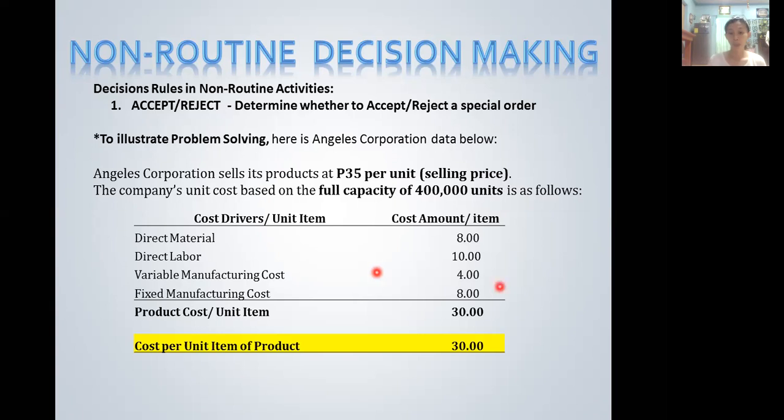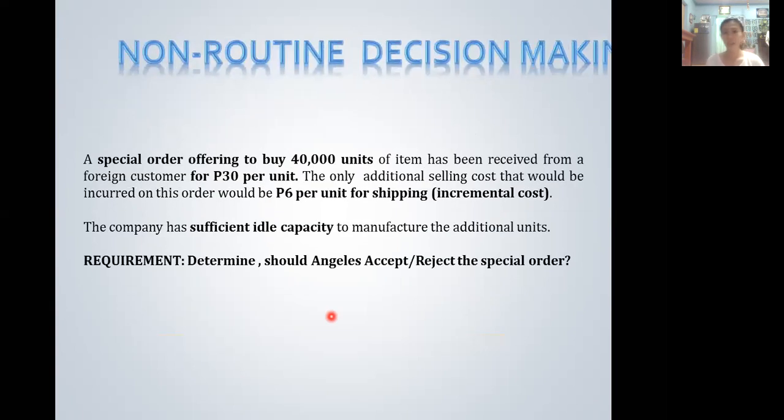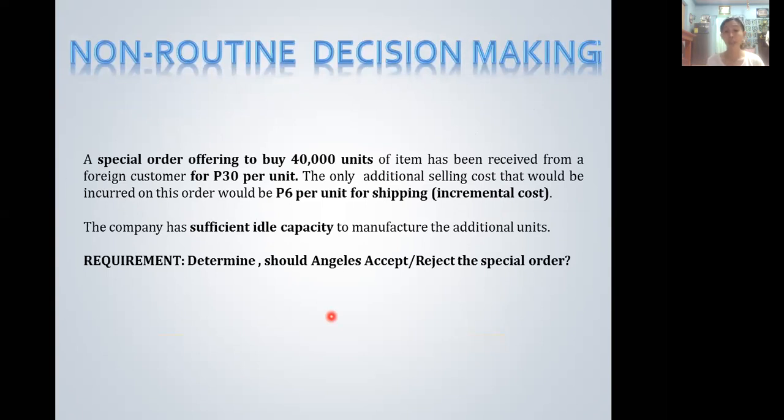So we come up with a product cost per unit item of 30 pesos. So here's the situation. A special order offering to buy 40,000 units of the item has been received from a foreign customer for 30 pesos per unit.